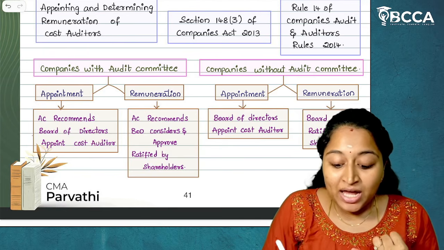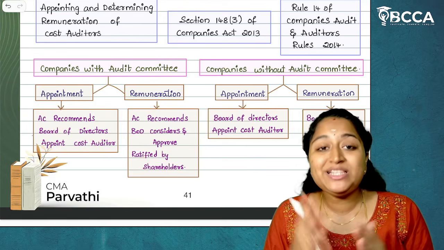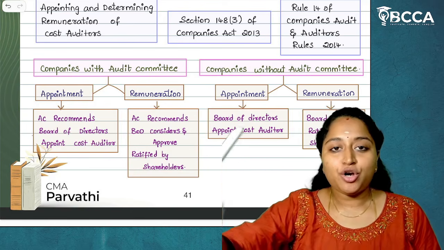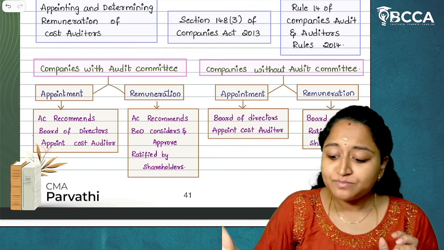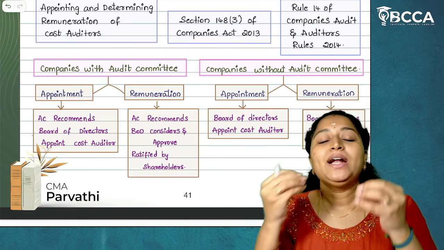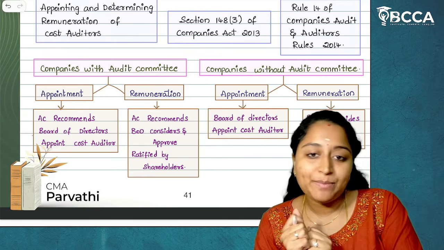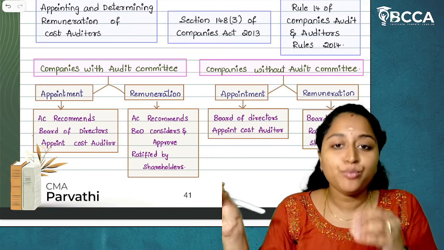After deciding regarding the remuneration, it should be ratified by shareholders, which means shareholders have to approve that giving this much of salary to the cost auditor is approved. For that, the sanction has to be given by the shareholders. If audit committee is not there, directly board of directors will appoint and directly decide about the remuneration. So who has the final decision authority? Board of directors.